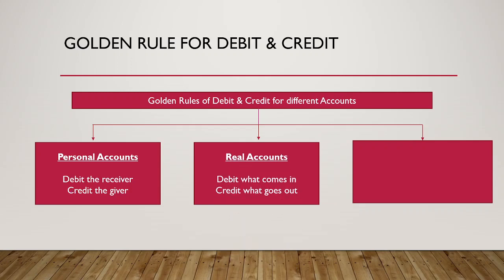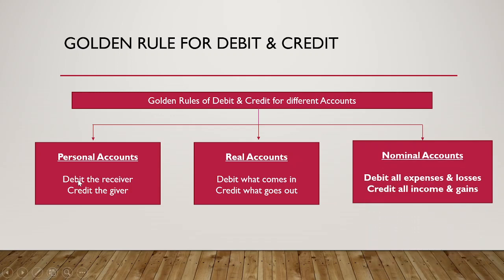Real account, debit what comes in, credit what goes out. In case of purchase of goods on credit, the purchase account will be debited and the cash account or the sundry creditor account will be credited. Third one is nominal accounts. Debit all expenses and losses, credit all income and gains.